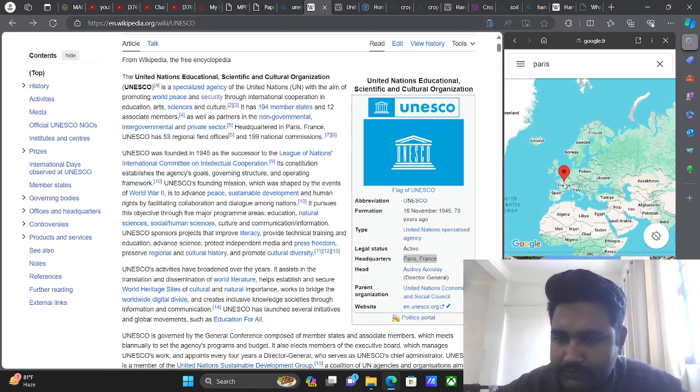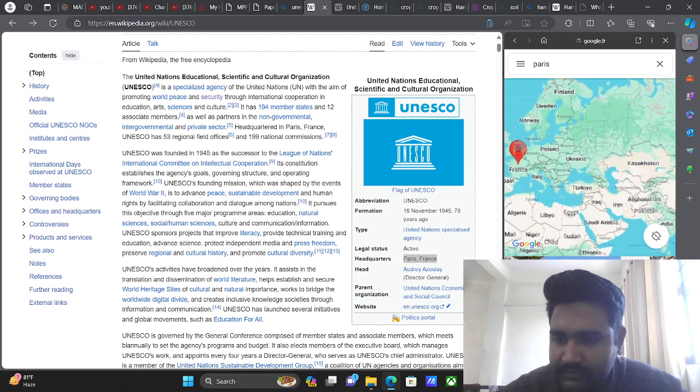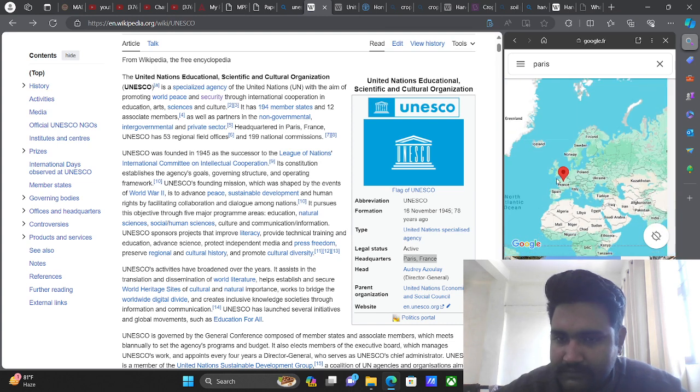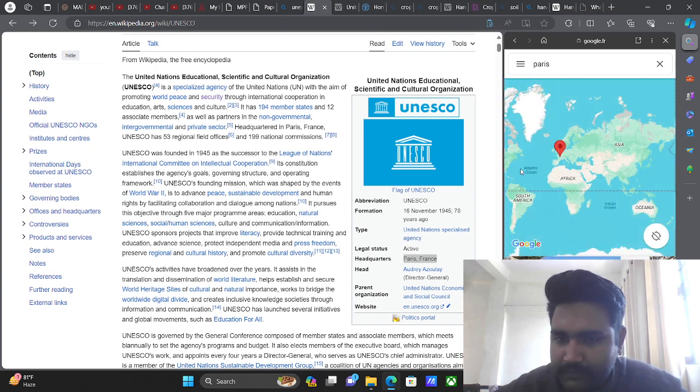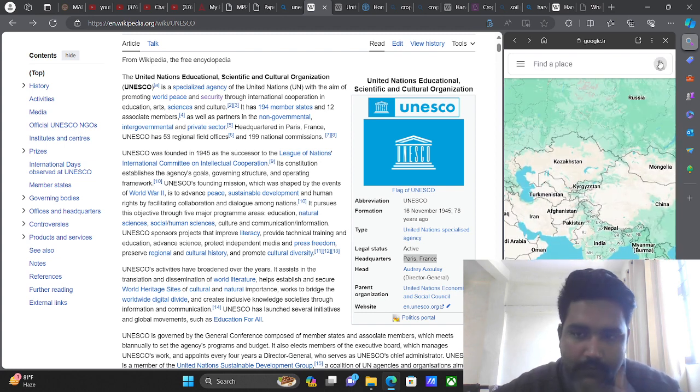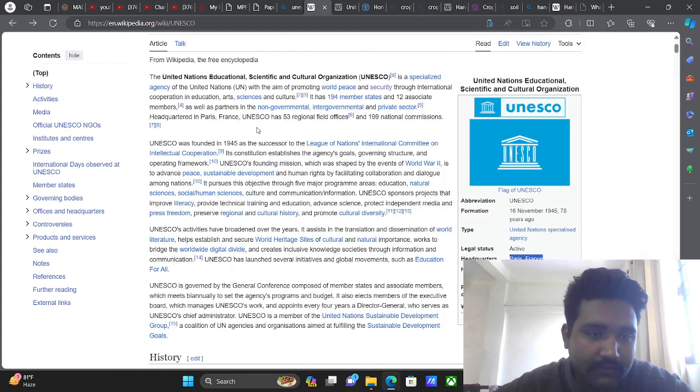So here is India. As you can see, here is India, and here is Paris, which is in France. Now, okay. So now let us discuss about this.